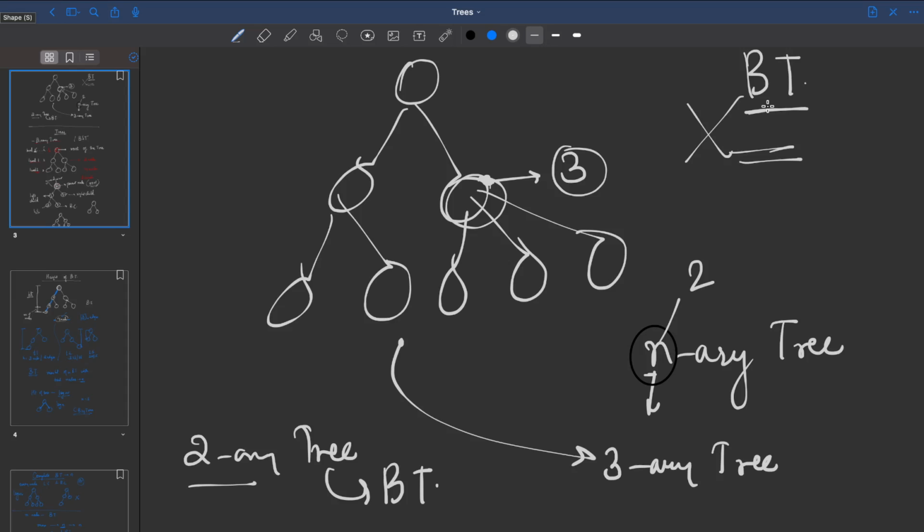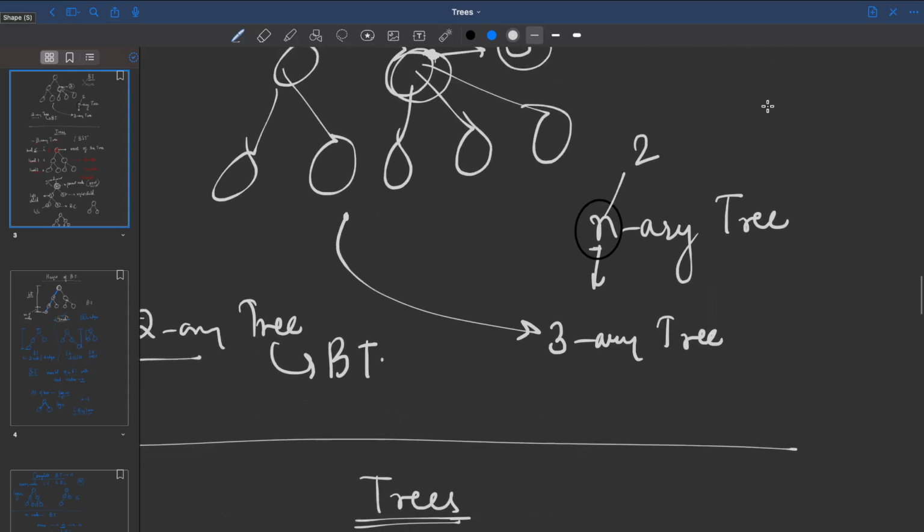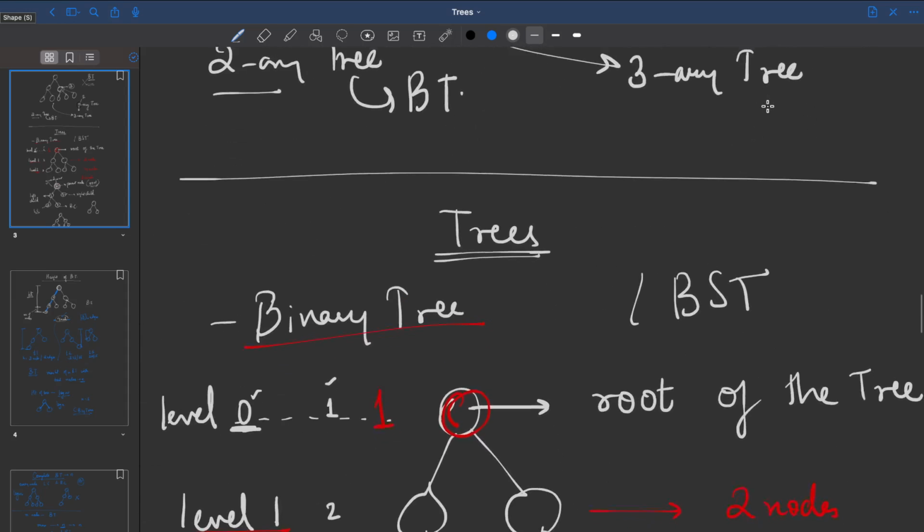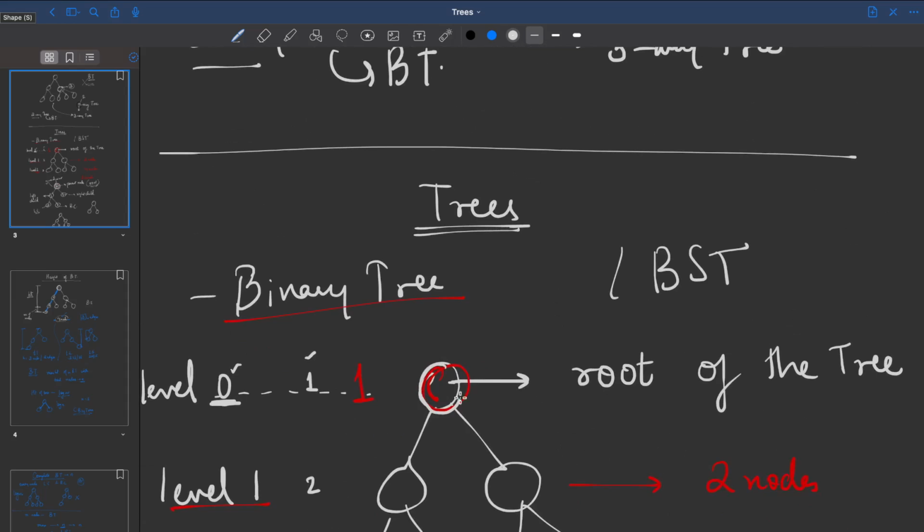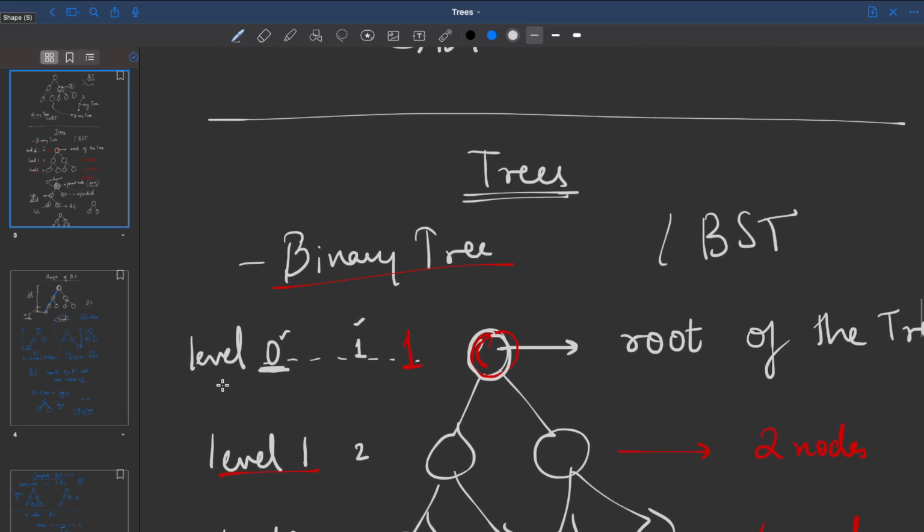So we are more interested in binary trees. Most of the questions in interviews are asked on binary trees. But let's say you get a question where it is a tree but the children are more than 2, then you can just expand your algorithm accordingly. Now the other concepts remain the same. That is, the start of every tree is called the root of the tree. You should know the concept of level, right?